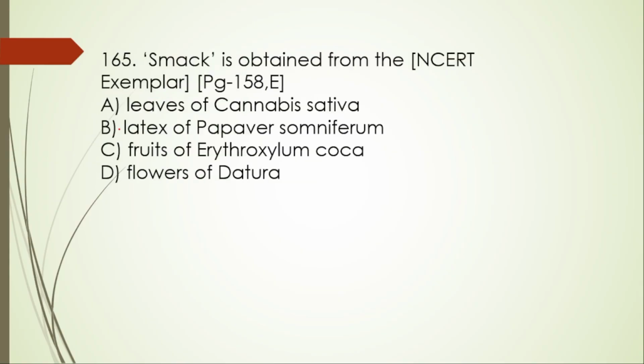Next, 165. Smack is obtained from leaves of Cannabis sativa, latex of Papaver somniferum, fruits of Erythroxylum coca, or flower of Datura. So it is from latex of Papaver somniferum. Papaver somniferum latex is used to obtain what?